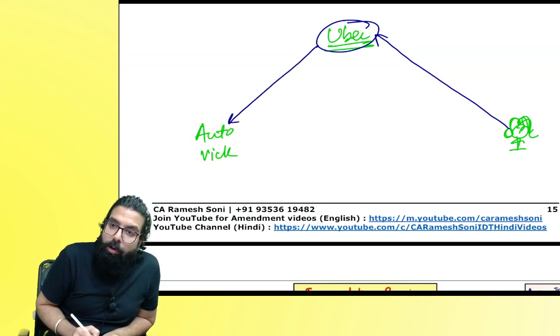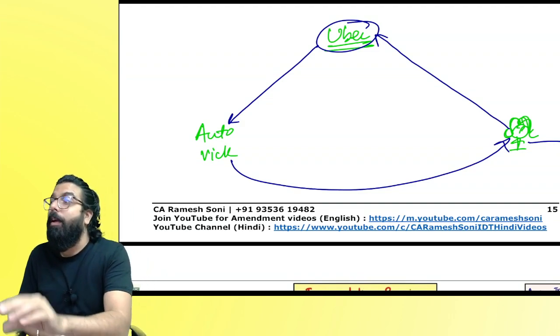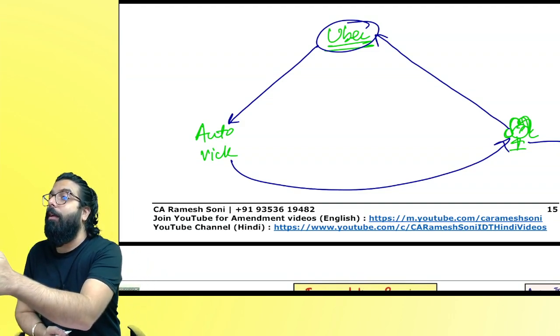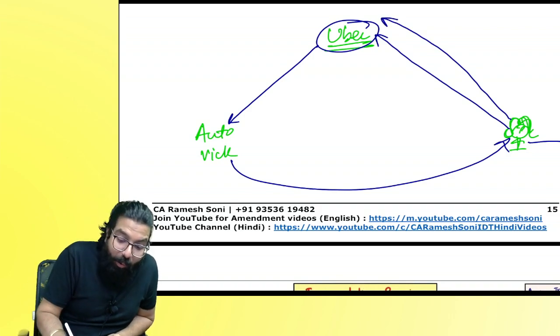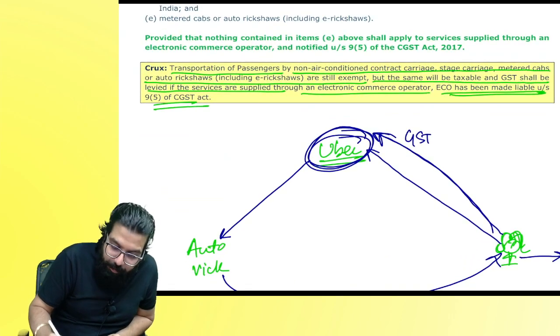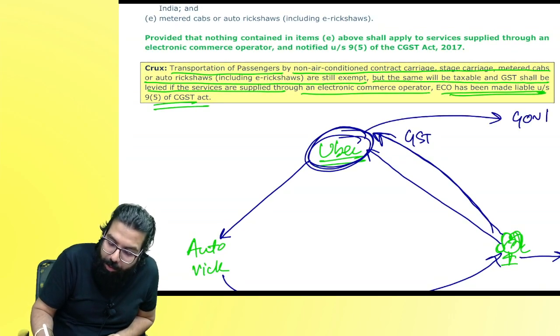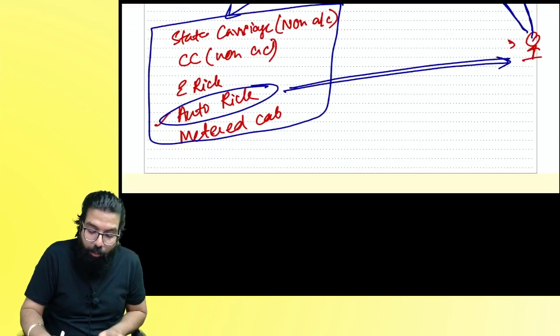Uber directed it to an auto rickshaw. The auto rickshaw came and dropped Madan and his girlfriend home. Now tell me one thing. Who will be liable? Madan? No. Uber will be liable to collect GST and pay it to whom? The government. Clear?